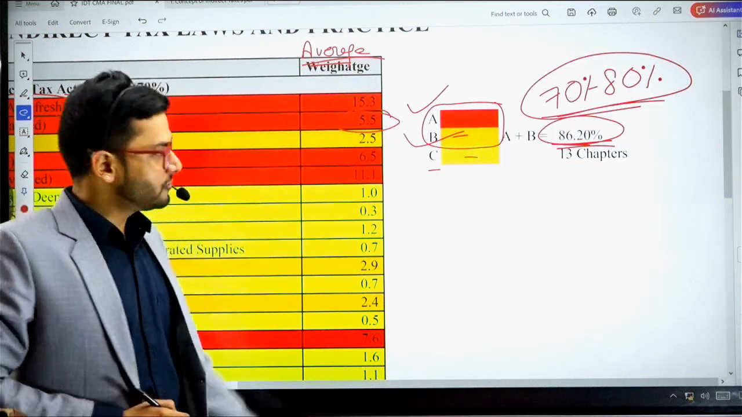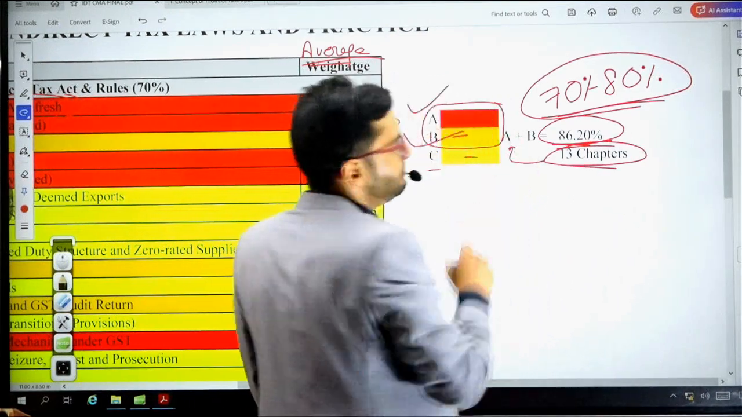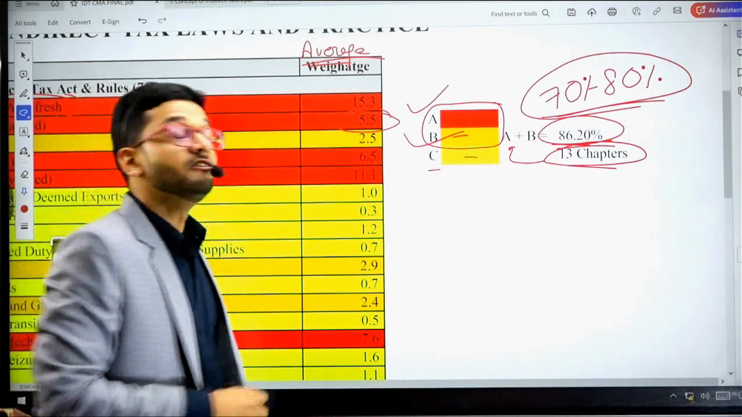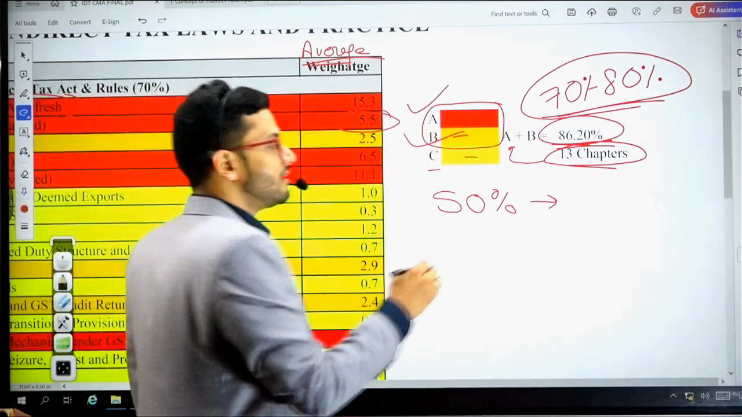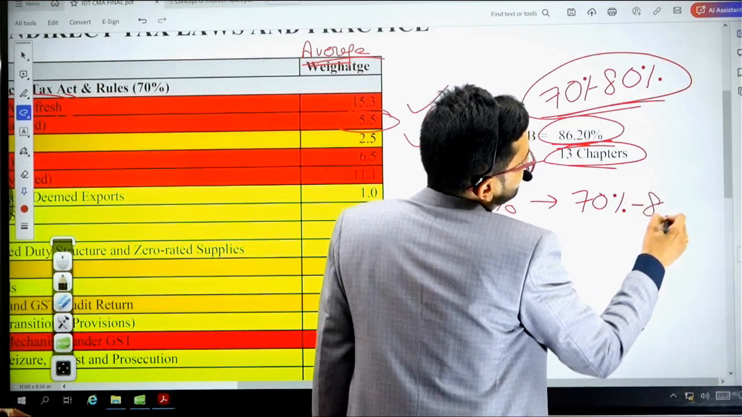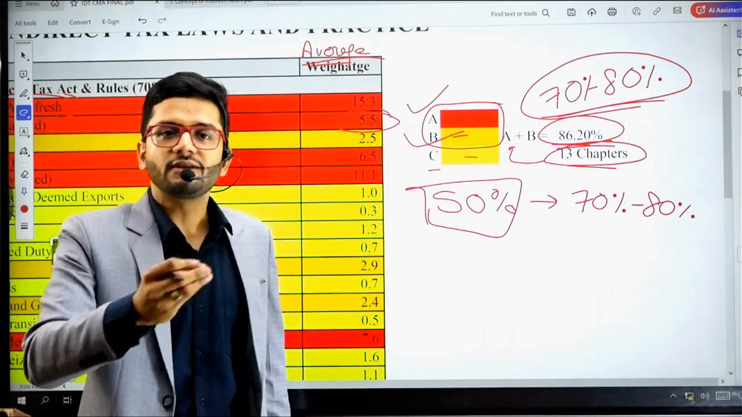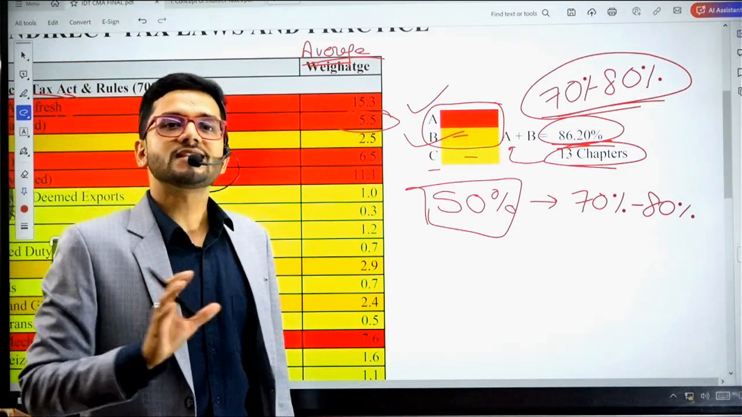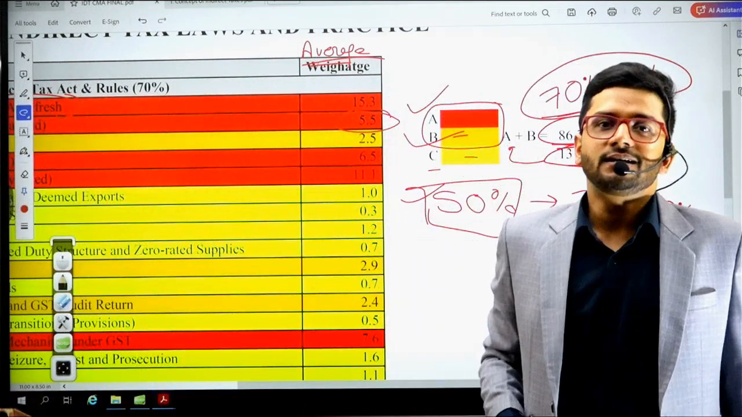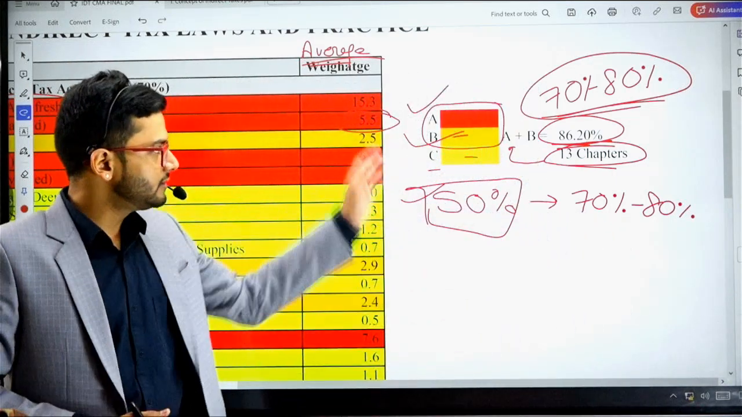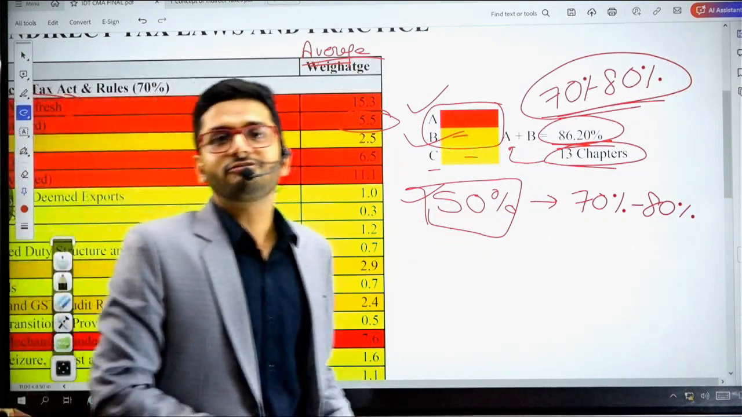And you know what? Out of the 27 chapters that are highlighted on this particular screen, 13 chapters are category A and B chapters, which means that 50% of your syllabus will cover 70 to 80% of your examination. So we are going to focus on this 50% more. We are going to revise this 50% one extra time. We are going to lay more emphasis on this 50% of the syllabus. That is the analogy which I want to draw from this particular strategy.